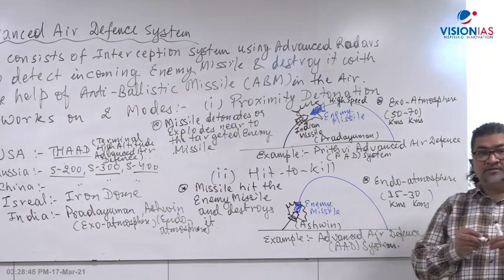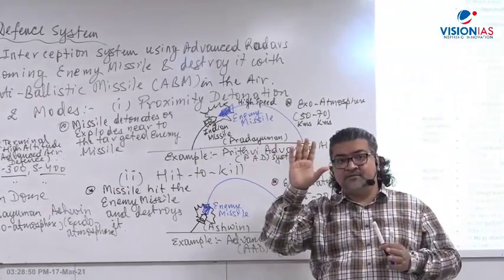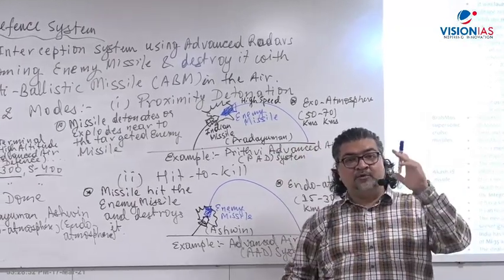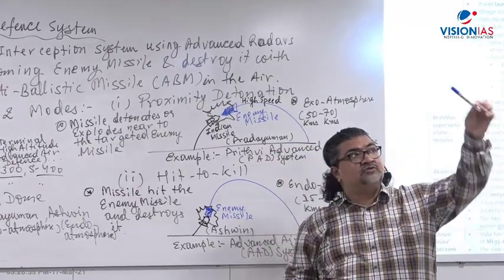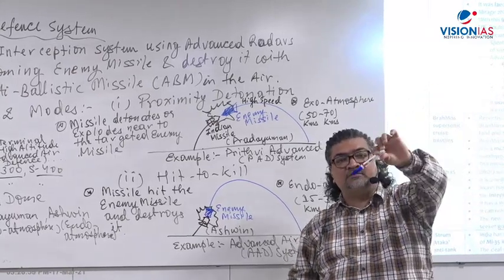Right? See, remember that. Just imagine, visualize. The missile is not static. The enemy missile, this blue one, is also coming there at high speed.